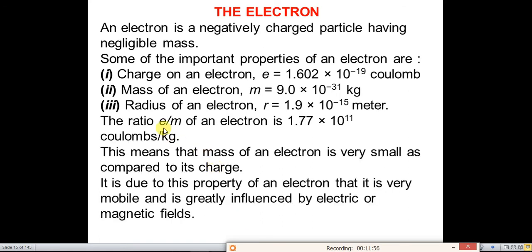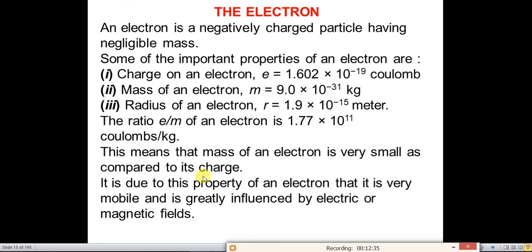Now the ratio of charge to mass, that is e by m of the electron, is 1.77 into 10 to the power 11 coulombs per kg. What does it mean? It means that the mass of the electron is very small as compared to its charge, and because of this property the electron is very mobile, and it is greatly influenced by electric or magnetic fields.